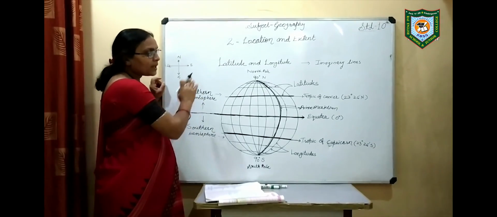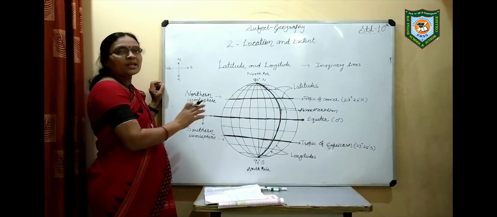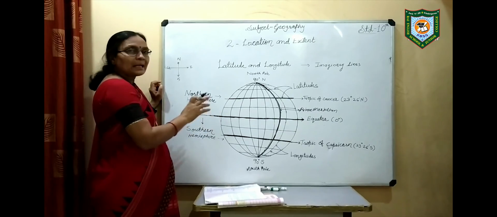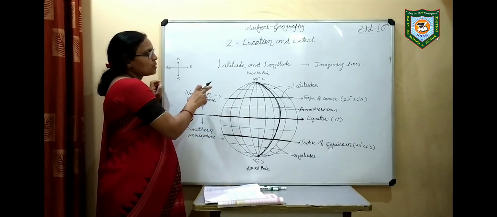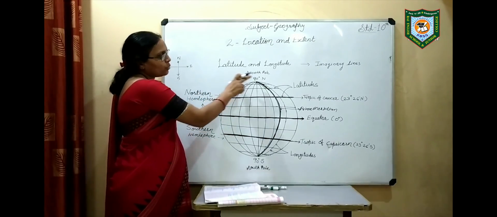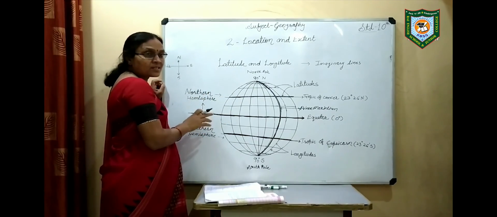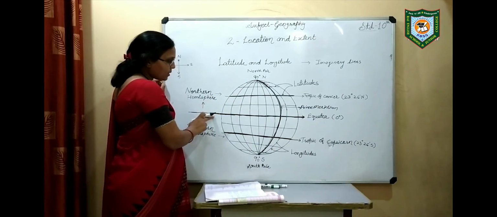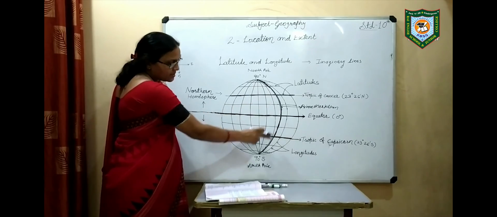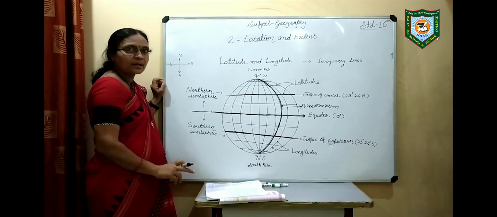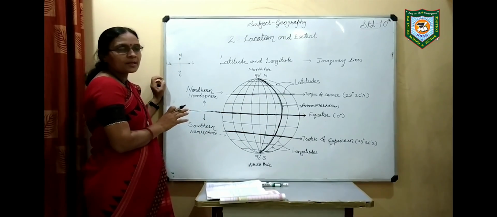So while showing or locating any place on the globe, it is very necessary to understand latitude and longitude, and to consider the equator and the prime meridian. Clear now? Got this?